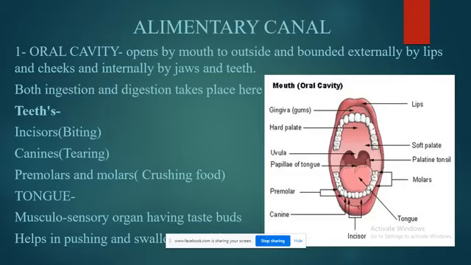The surface of the tongue has several taste buds. Why did I call it a muscular sensory organ? Muscular means it is made up of muscles, and sensory means sensation is present. And what kind of sensation is present? The sensation of taste. The taste buds can detect 4 major types of food taste, that is salty, sour, sweet and bitter.